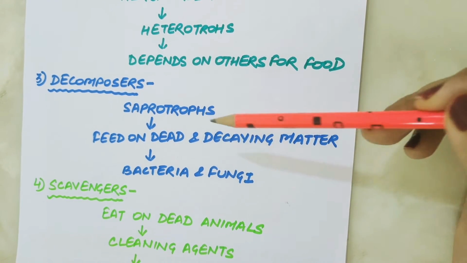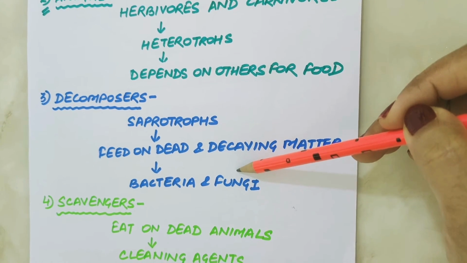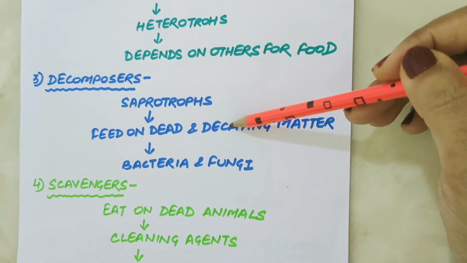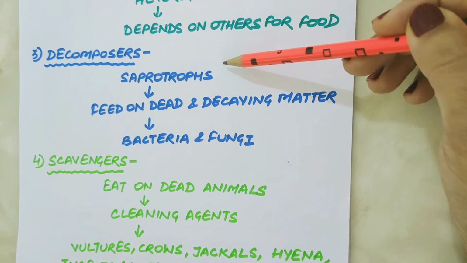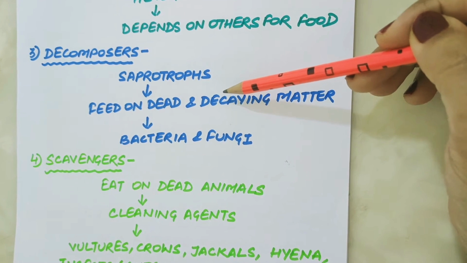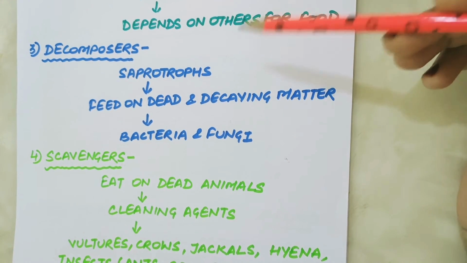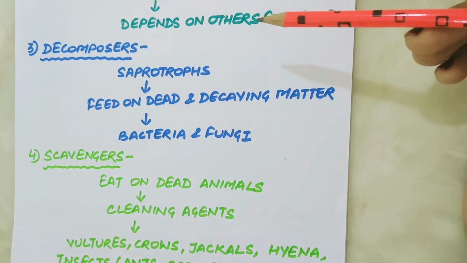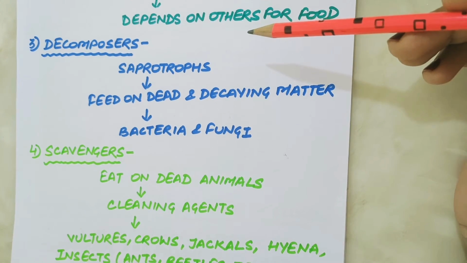Mostly these organisms are microorganisms like bacteria and fungi. They feed on dead plants and animals and decaying matter and thus are called saprotrophs. These organisms are also called decomposers as they break down dead parts of the plant and dead bodies of animals into simple substances. They play a very important role in sustaining the forest.